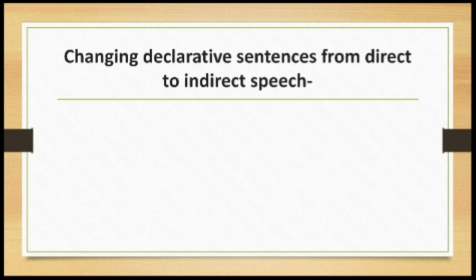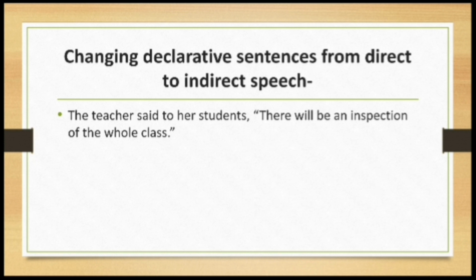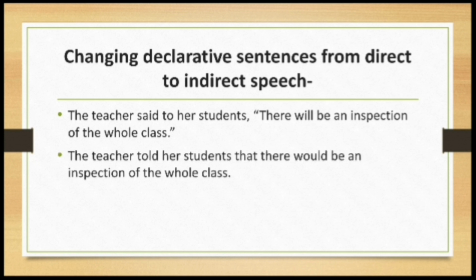Changing declarative sentences from direct to indirect speech. The teacher said to her students, "There will be an inspection of the whole class." The teacher told her students that there would be an inspection of the whole class. You can see the changes, my dear children. Will has been changed into would, commas removed, that has been used, etc. Why was will changed into would? Because of the reporting verb which is in the past tense.